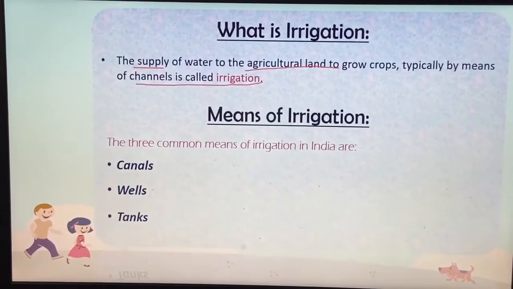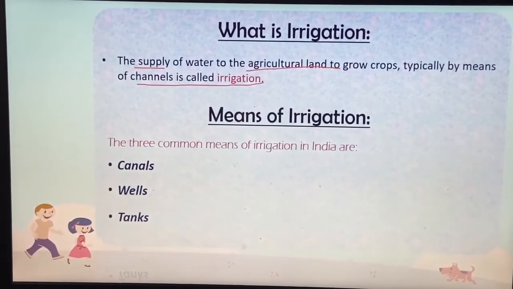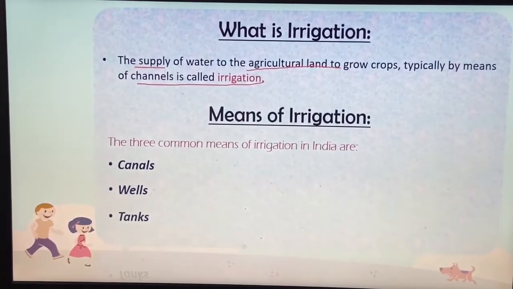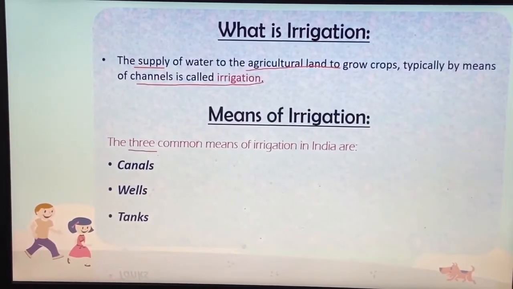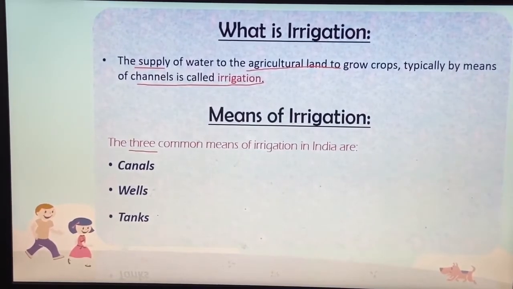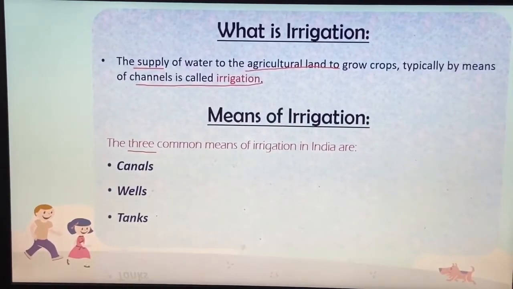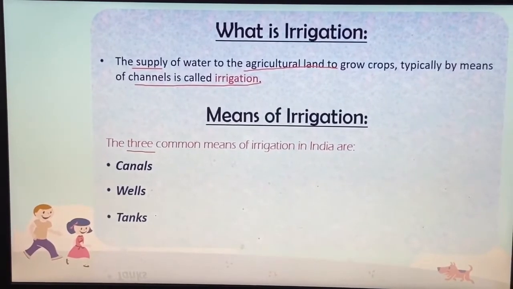Now what are the different means of irrigation? अब irrigation के channels, यहाँ पे हमने अभी read किया ना, by means of channels. So what are the channels of irrigation? There are 3 common means of irrigation. How many? 3 common. One is canals, then wells and tanks. These are the 3 common means of irrigation in India, that's in our country, India.